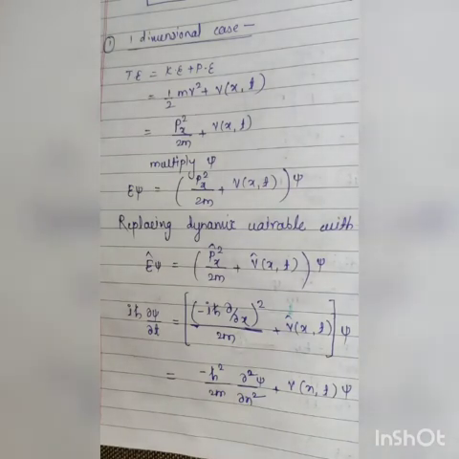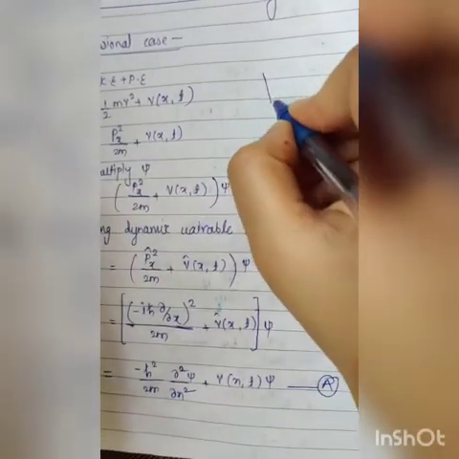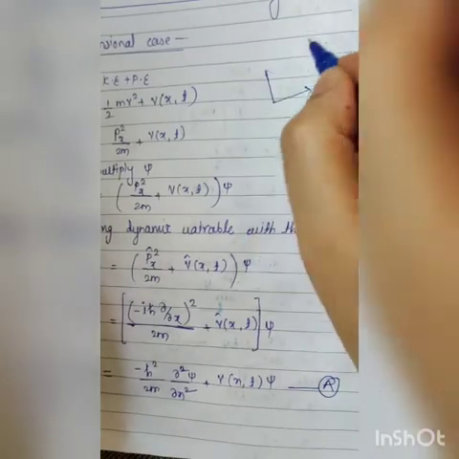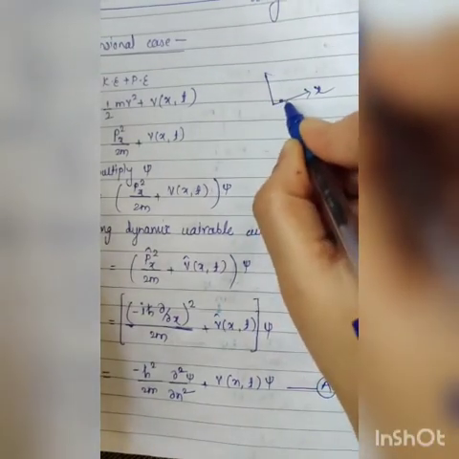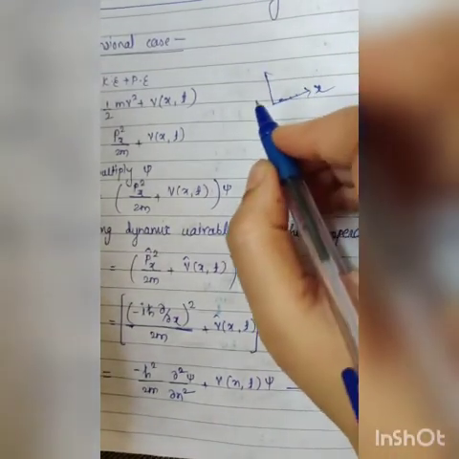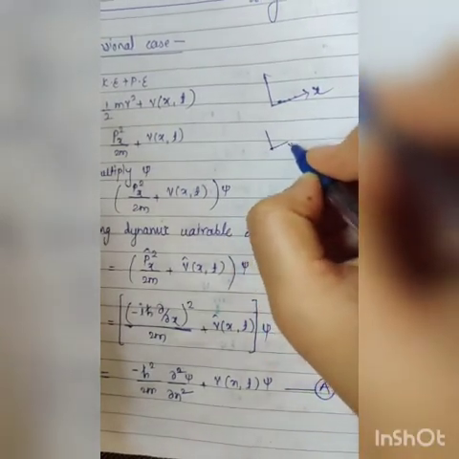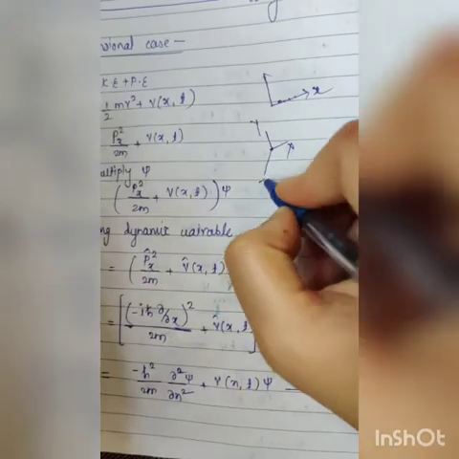In the one dimensional case, your particle is going only in the x direction, not on y, not on z. Okay, particle is going in that direction, we know. But in three dimensions we don't know where the particle goes, x, y or z.